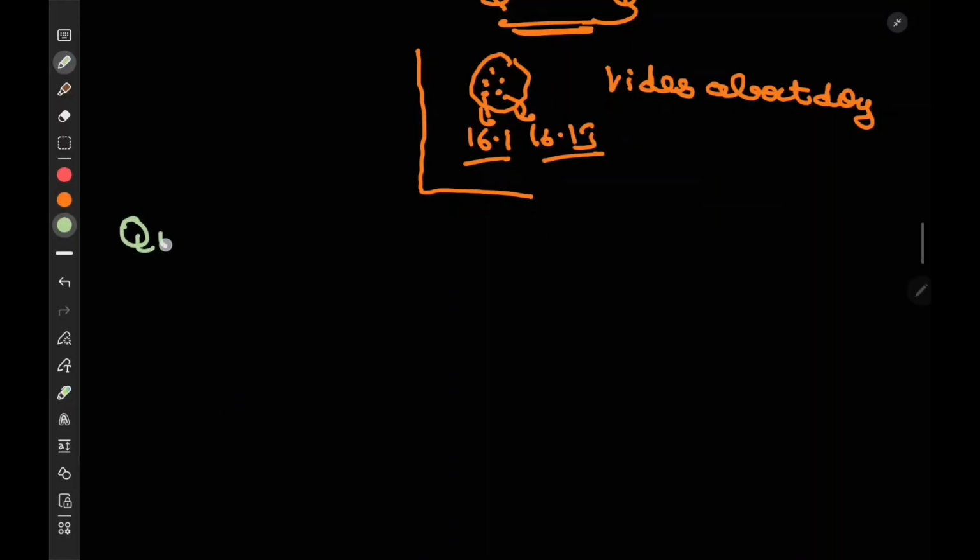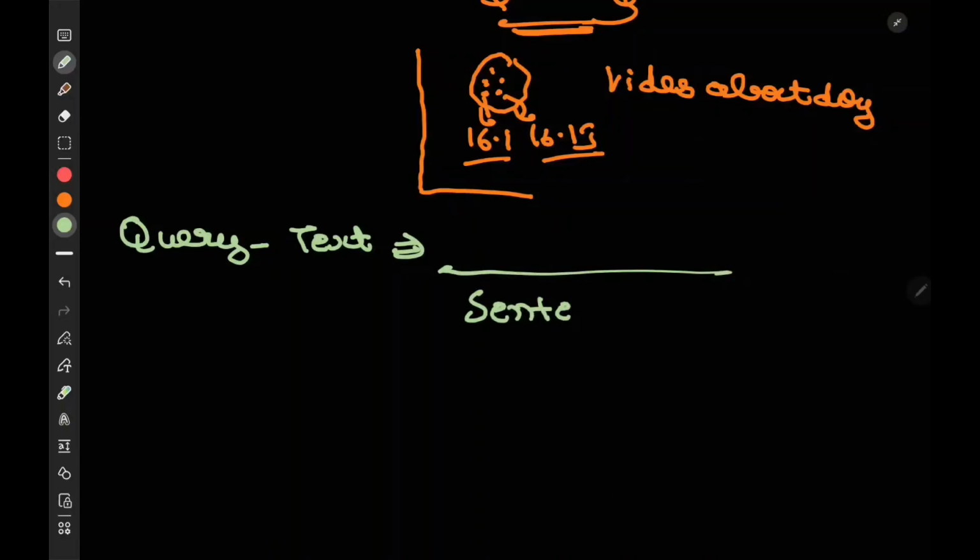See, the query text would be just a sentence, but a sentence wouldn't hold any meaning by itself. We need to take out the meaning of the sentence. If I say cute dog videos, it means that we are trying to search videos that are related to cute dogs, right? But we need to understand the context, the semantic meaning of this sentence.